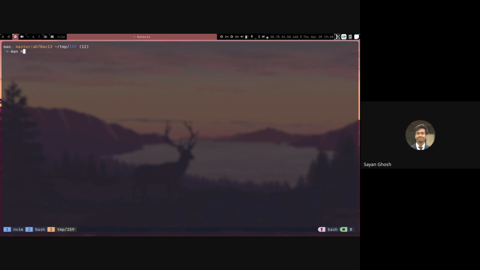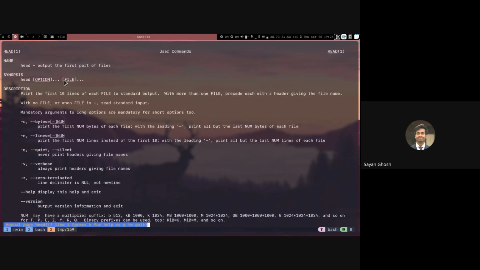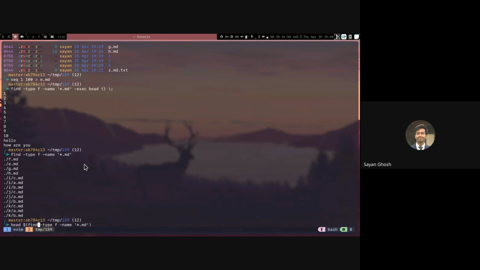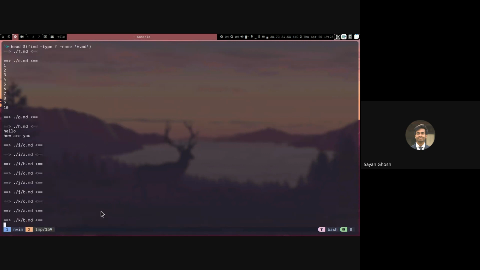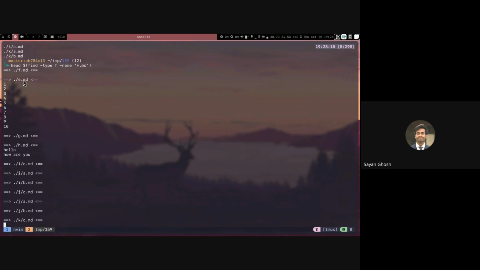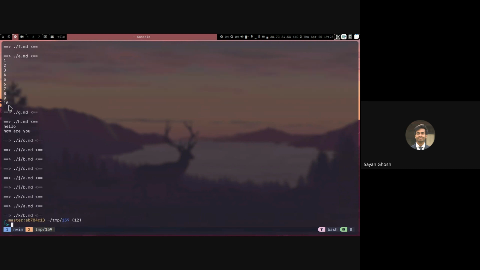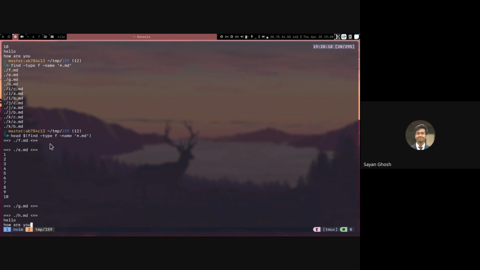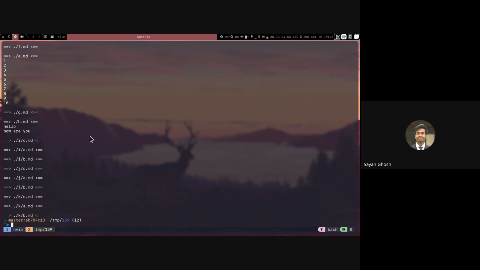Right? So if I do man head, we can see that head takes file..., which means it can take as many files as you want. So if you give multiple files, it will print the first 10 lines of all the files. So if we run it this way also, we basically get the first 10 lines of each of the files. So in e, you can see only 1 to 10 is printed. In h, the 2 lines are printed. Others are empty, so nothing is printed. Right, so hopefully this is clear how this is working.